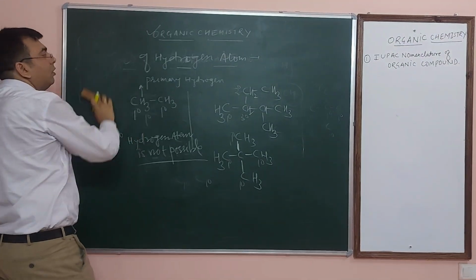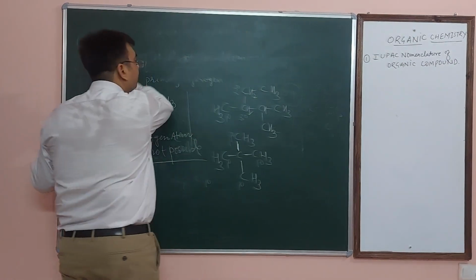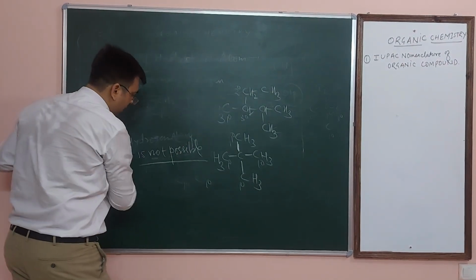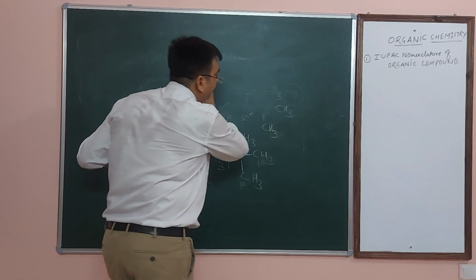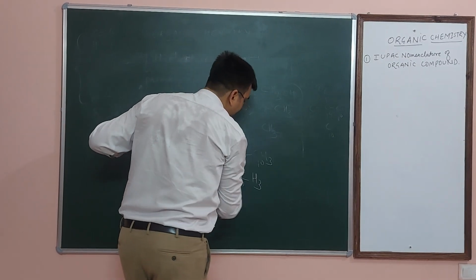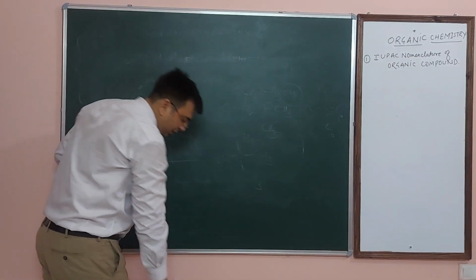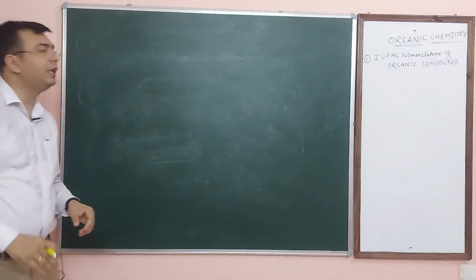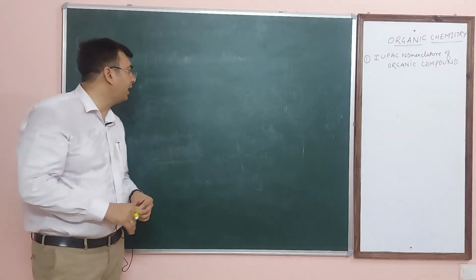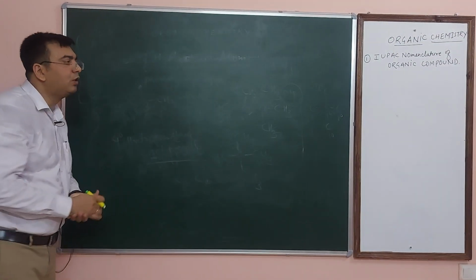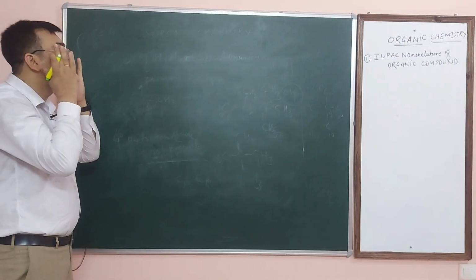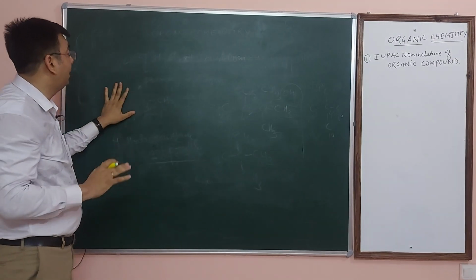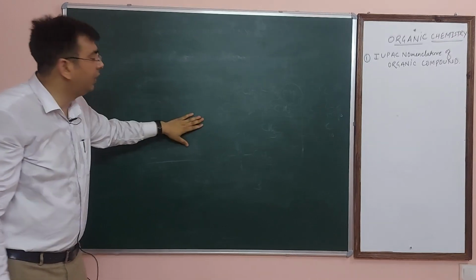Now come to our topic, the introduction of carbon and hydrogen. Now I am going to explain the nomenclature, how we will write the name of any organic compound. An organic compound name is like your name. If you know your name, then you can understand how to write any organic compound name.